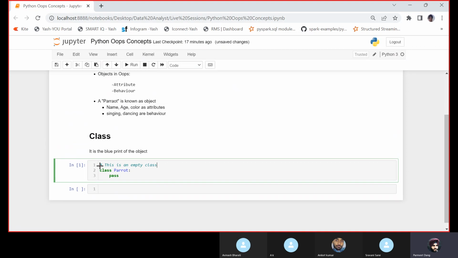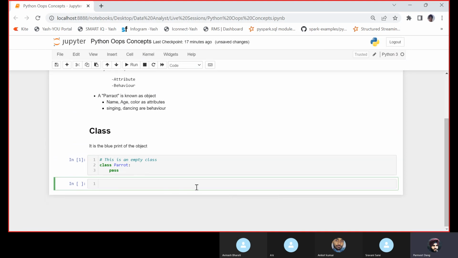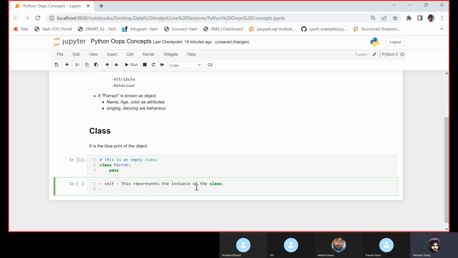Now there are a few things inside the class. First, there is the self keyword, and this represents the instance of the class. Instance means object. Instance is nothing but an object of the class.